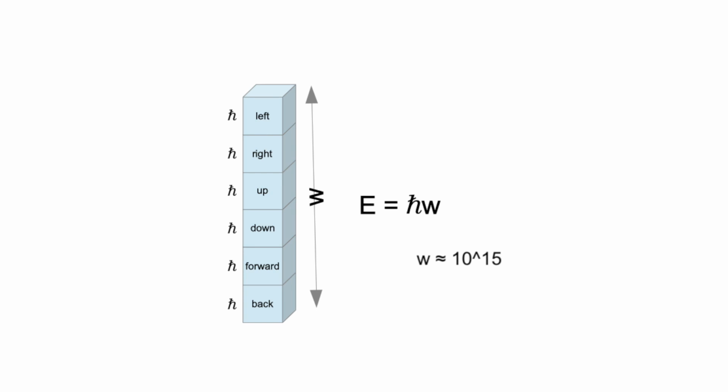Hello. In one of my previous videos I've assumed that each elementary particle is actually a discrete machine that consists of discrete pieces. E equals reduced Planck's constant multiplied by W. W according to that assumption is not an angular frequency, but the amount of discrete pieces in the particle. Reduced Planck's constant according to that assumption is not a quantum of action, but a quantum of energy instead. A quantum of energy that causes a quantum of action.